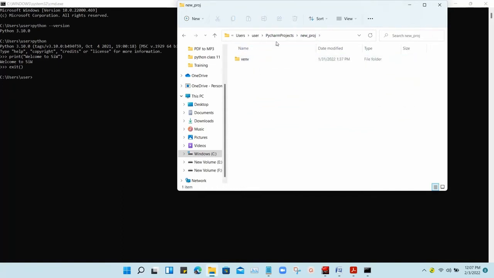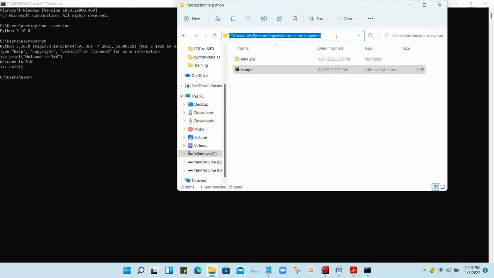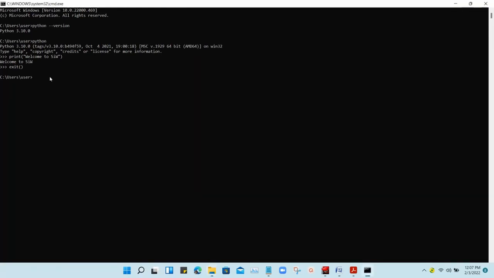I am going to use this sample program, and I copy its path, because if you want to run your Python program, you need to go to its specific path, or else it will throw an error. This is an important step. If you don't do it, it will surely throw an error.